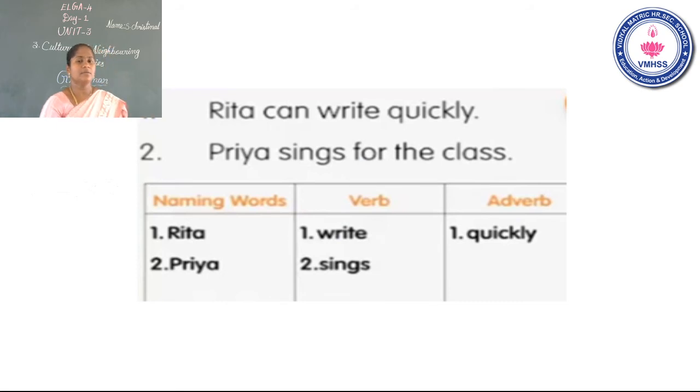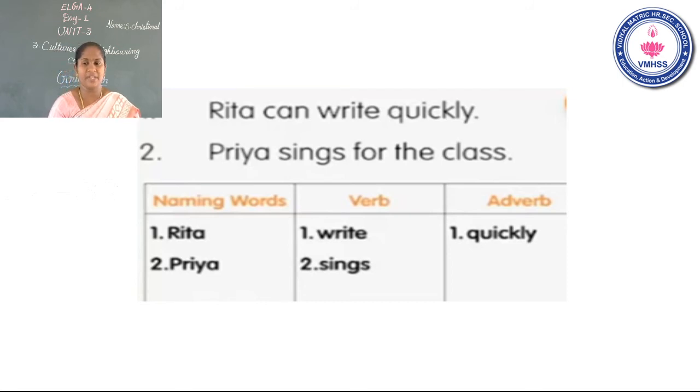Next, I will give two more examples. First one, Rita can write quickly. Read the sentence once again. Rita can write quickly. Here, children, in this sentence, what is the naming word? What is the verb and adverb? Now look at the slide. In the first sentence, the naming word is Rita. Rita is a naming word.